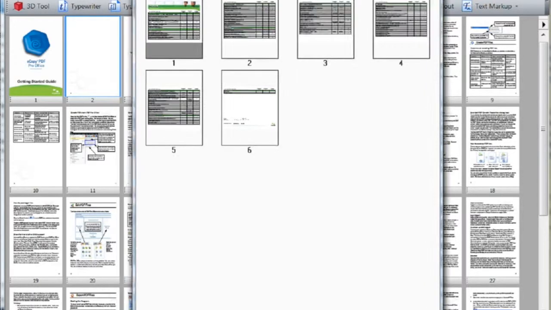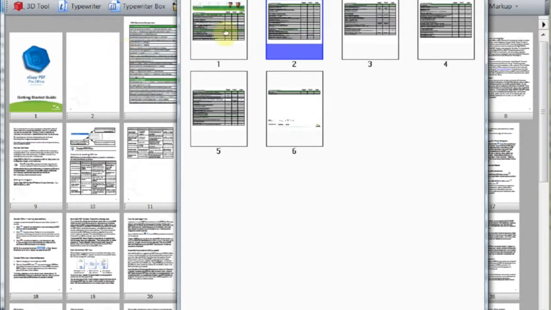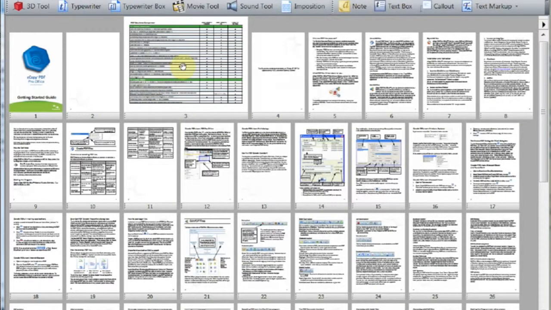So now I'm in position to click, hold, and drag this page from this document down to this other document we had in thumbnail view. It's the only page I need, so I'm going to close this out. And there is our new page seated in this document.